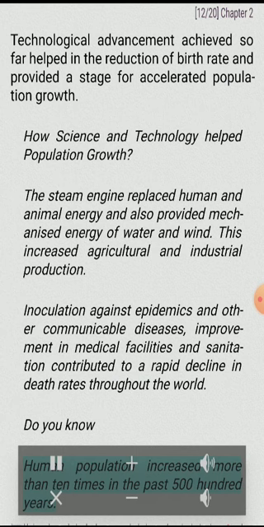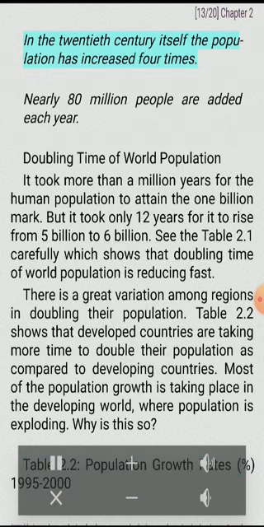Human population increased more than 10 times in the past 500 years. In the 20th century itself, the population has increased 4 times. Nearly 80 million people are added each year. Doubling time of world population. It took more than 1 million years for the human population to attain the first billion, but it took only 12 years to rise from 5 billion to 6 billion. See table 2.1 carefully, which shows that doubling time of world population is reducing fast.